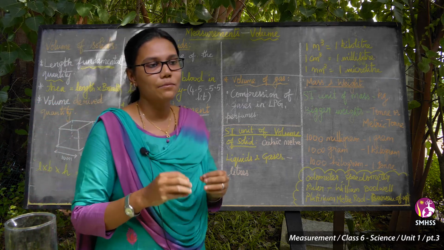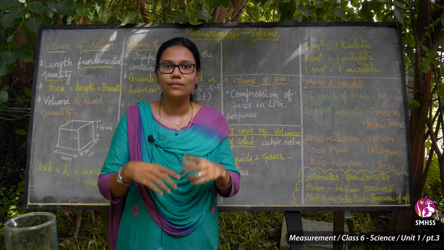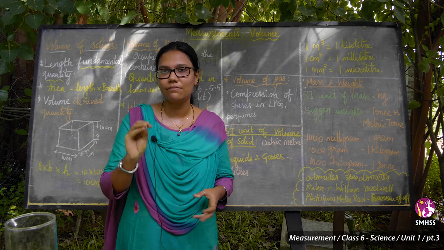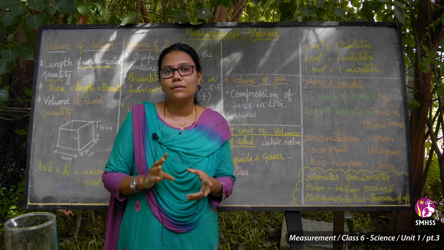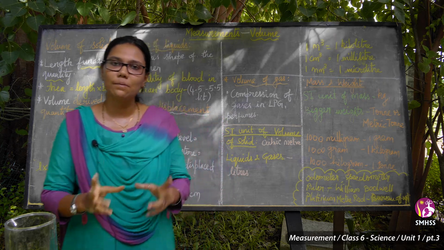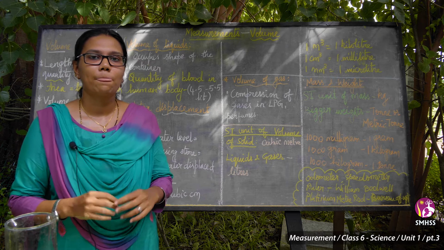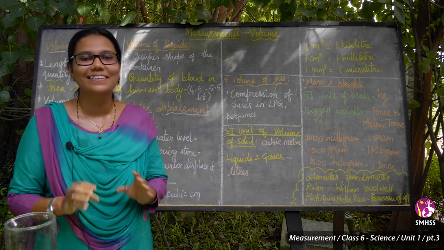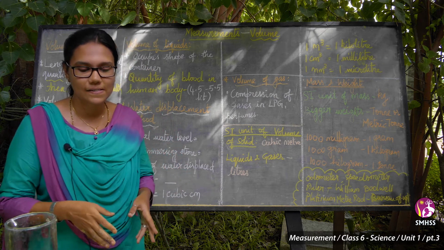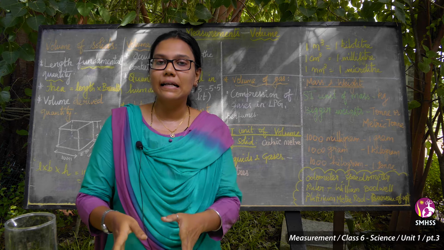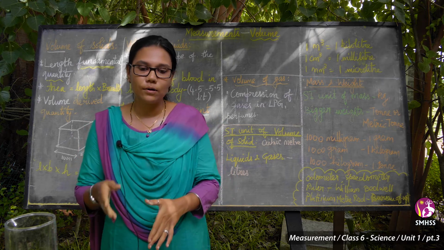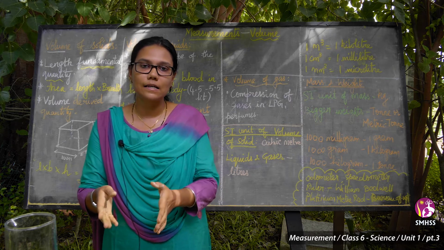Every morning your milkman gives milk in liters. Everyone will have 500 ml or 1 liter, which is sufficient for your family, isn't it? How do you calculate it? It is given in a packet, isn't it? So we can measure the volume of milk by using jars. Not only jars, whichever containers the liquids go into, they give us the measures.